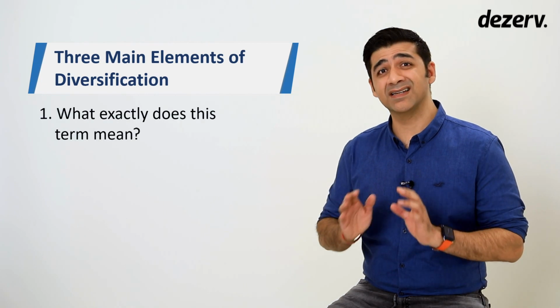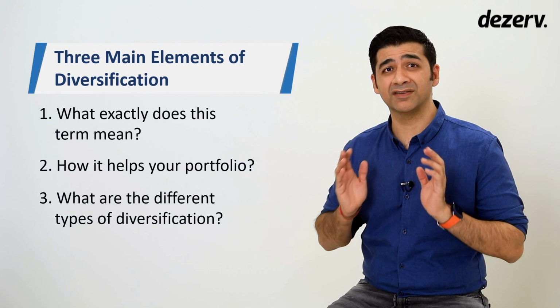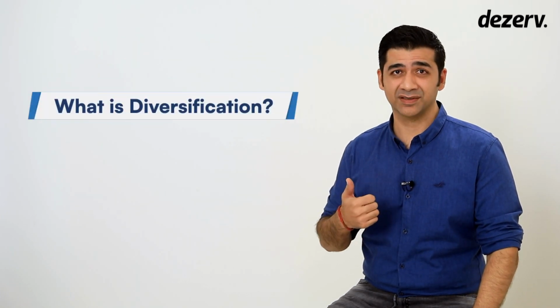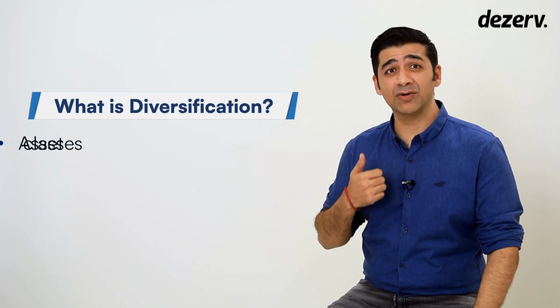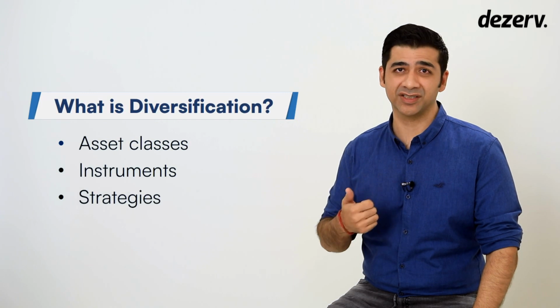So what exactly does the term mean? How does it help your portfolio? And what are the different types of diversification? So what is diversification? It is the process of allocating money across different asset classes, instruments, and strategies.